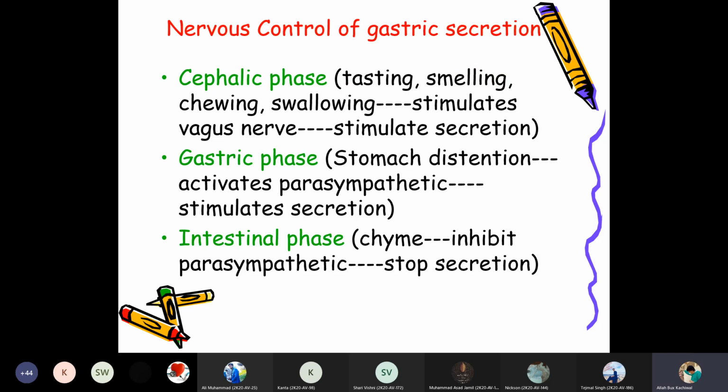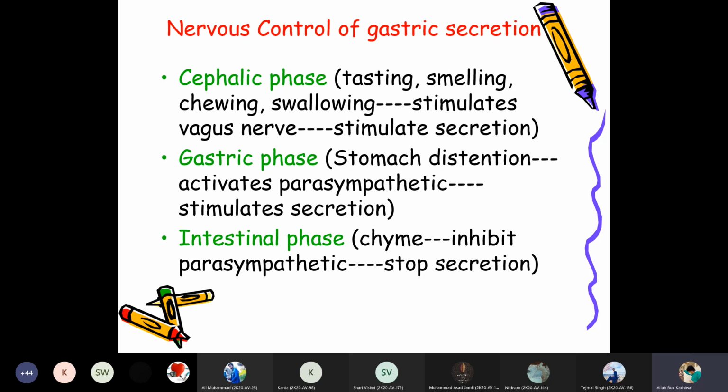So the nervous system controls the gastric secretions. The cephalic phase is one of the important stimulators which causes gastric secretion. The cephalic phase involves tasting, smelling, chewing, and swallowing, which stimulate the vagus nerve and stimulate the secretion. So the taste of the food, the smell of the food, the chewing and swallowing of the food stimulate the vagus nerve, which stimulates the secretion of the gastric juices.